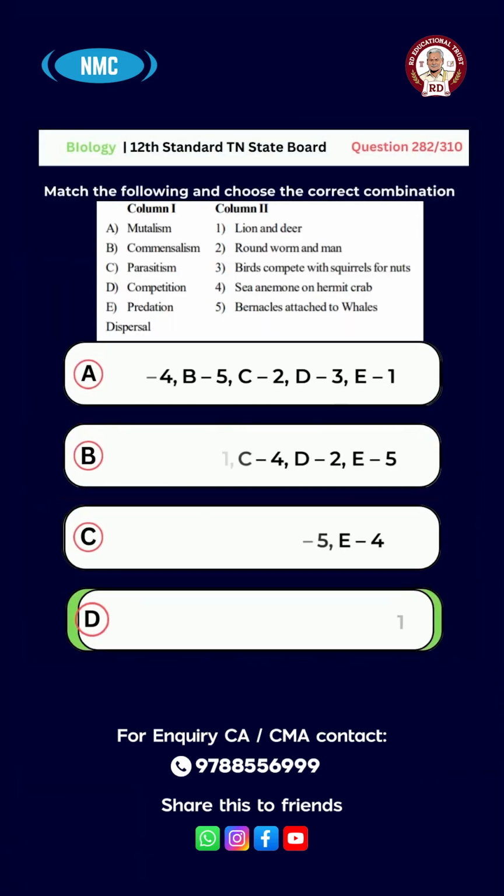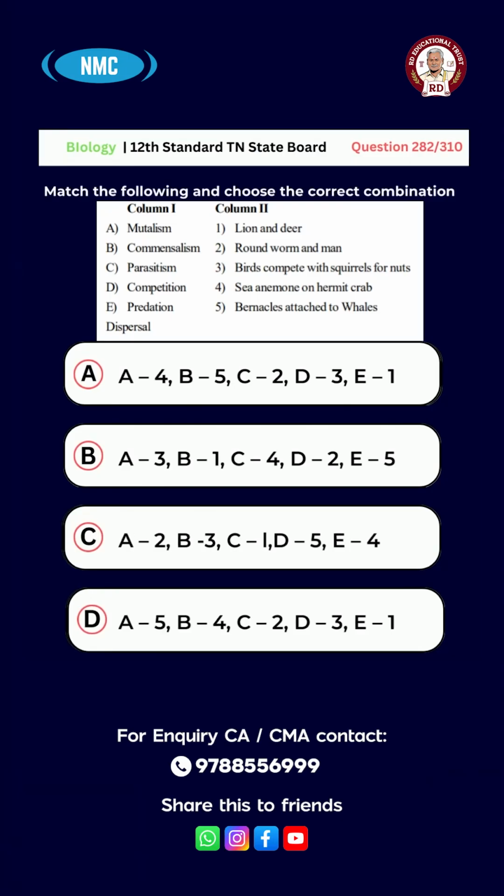Insects. Question number 282. Match the following and choose the correct combination from the given options below. Column 1: A. Mutualism, B. Commensalism, C. Parasitism, D. Competition, E. Predation. Column 2: 1. Lion and deer, 2. Roundworm and man, 3. Birds compete with squirrels for nuts, 4. Sea anemone on hermit crab, 5. Barnacles attached to whales.